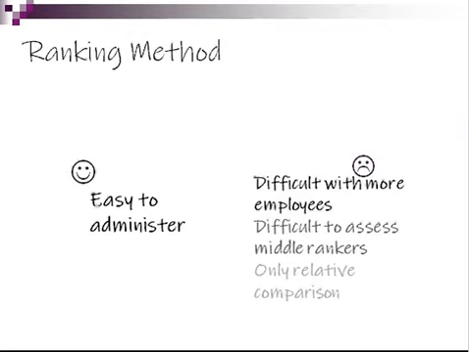The other thing is, it is difficult to assess the middle rankers. If there are 15-20 employees, imagine we will be able to get who are better performers, we will be able to get who are not good performers, but the middle rankers will not be very easy to assess, because you will not come to know who performs better than the other. So it will be too haphazard for the middle rankers. And the third thing is that it is only a relative comparison. Meaning, we come to know that yes, one is performing better than the other, but how much better, this method is not able to tell. So these are the problems with the ranking method.